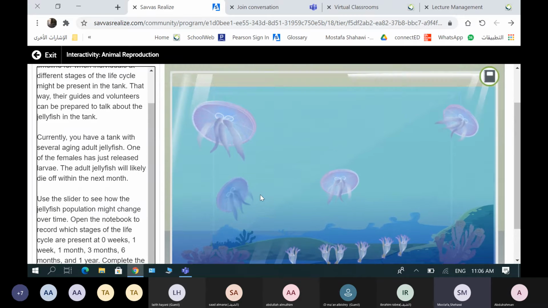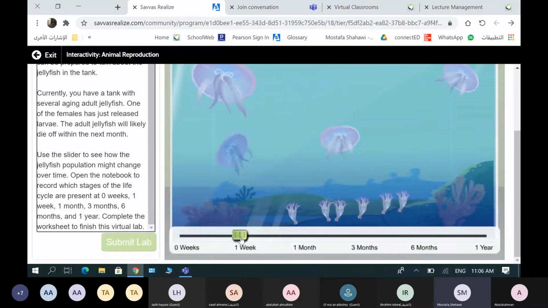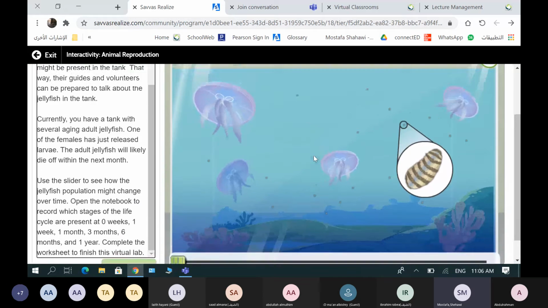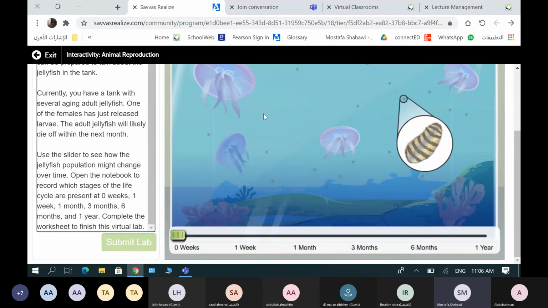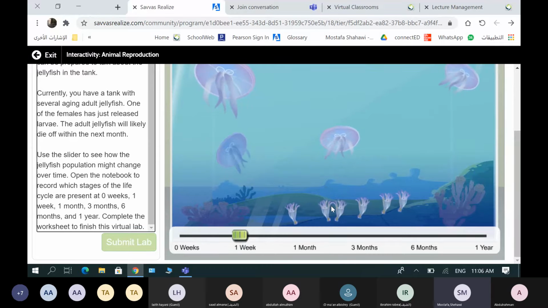You see, we have it here. From 0, we have what? We have larva. You see this one? It's the life cycle. Here is 0 week and there is 1 week. Let's go like this. After 1 week, we will have what? Polyps. After 1 month, the jellyfish dies. The male jellyfish dies.